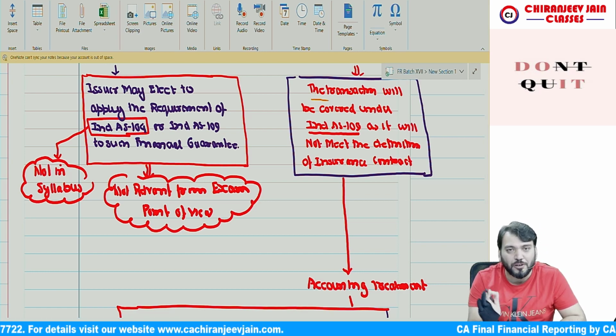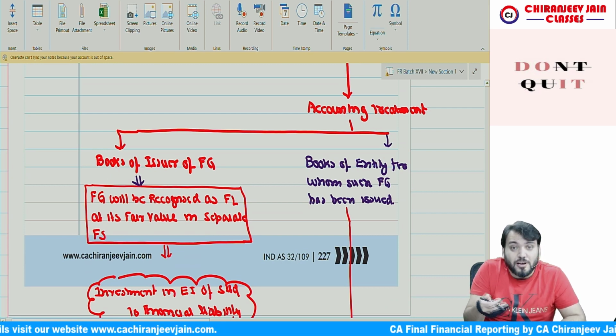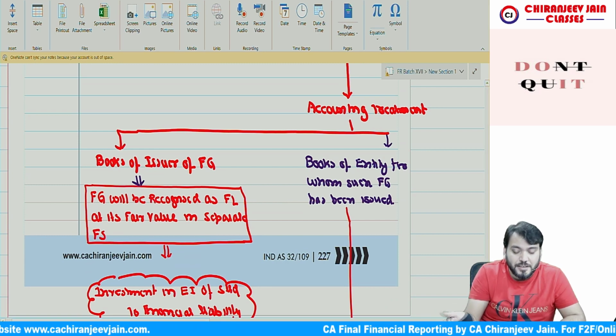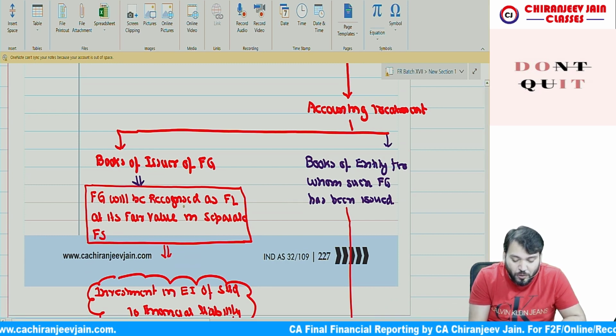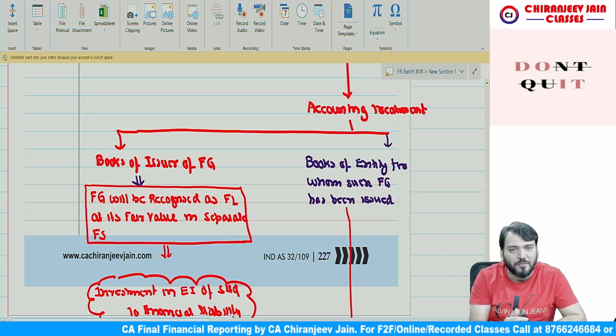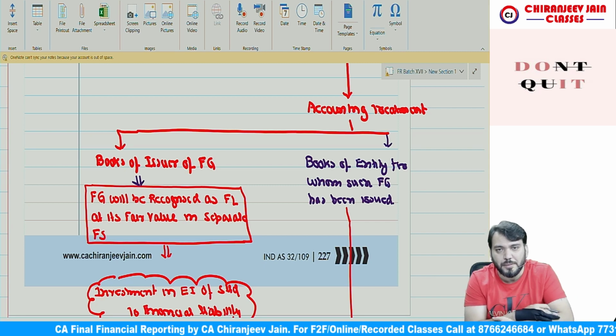Only we discuss about IND AS 109. Accounting treatment क्या है? In the books of issuer of financial guarantee, means in the books of parent company who has provided guarantee, financial guarantee will be recognized as financial liability at its fair value in separate financial statement. Of course, in consolidated financial statement, entire transaction will be eliminated.